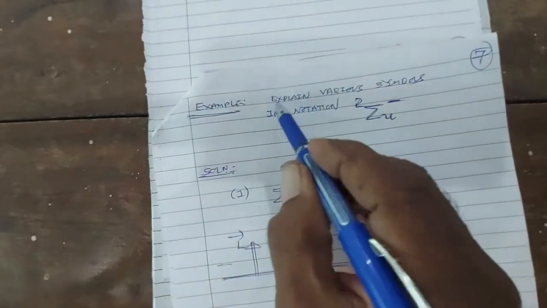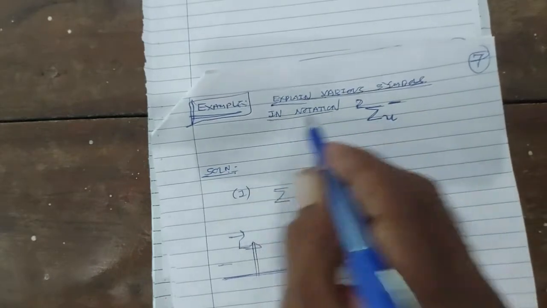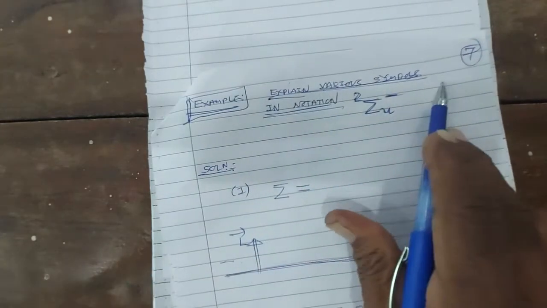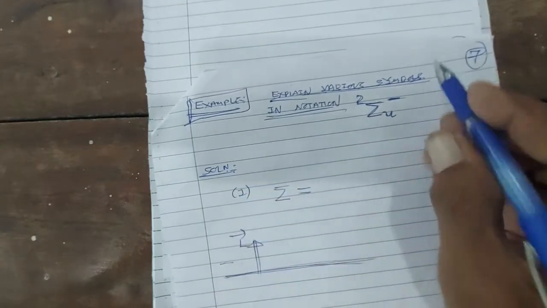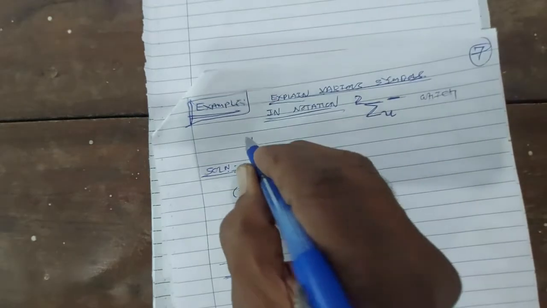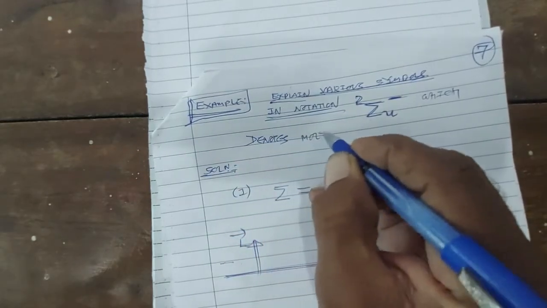And the last example. Explain the various symbols in the notation sigma u 2 minus, which denotes a molecular state.